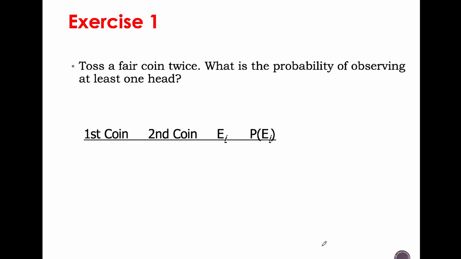Okay, exercise 1. Toss a fair coin twice. A fair coin, you know, a simple normal coin. Toss it twice. What is the probability of observing at least one head?